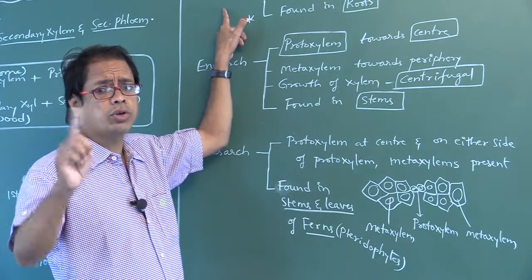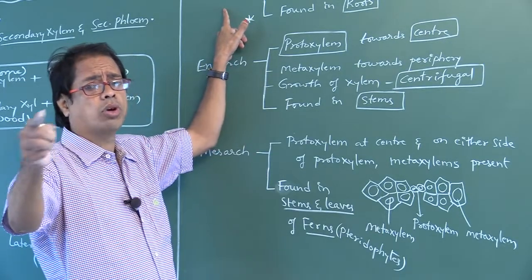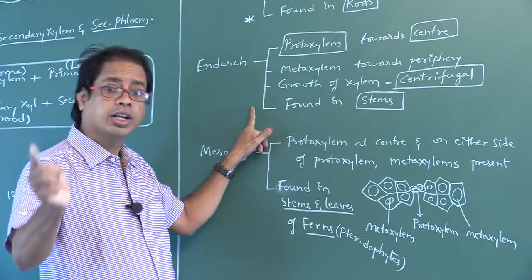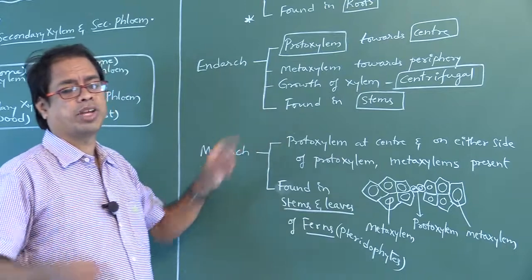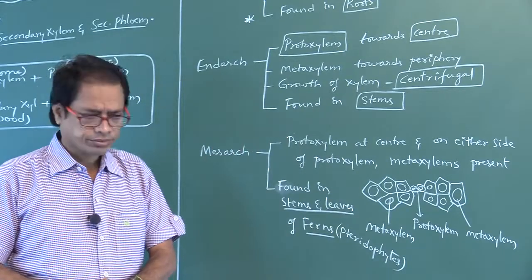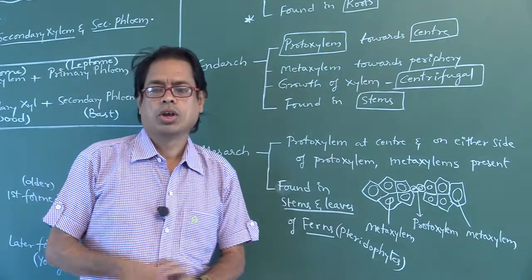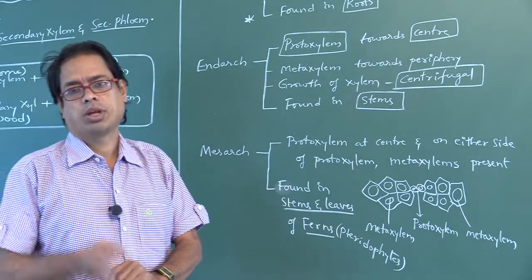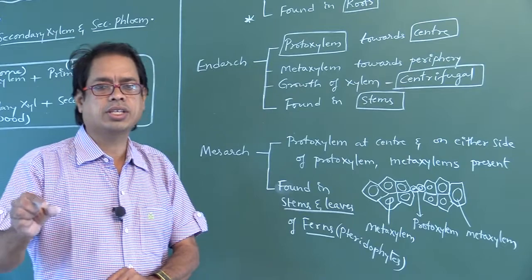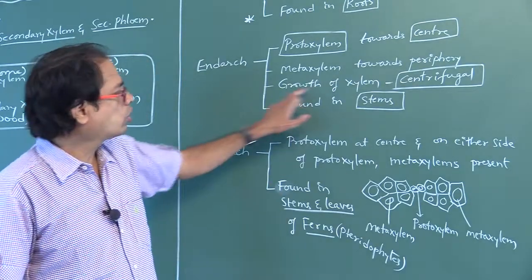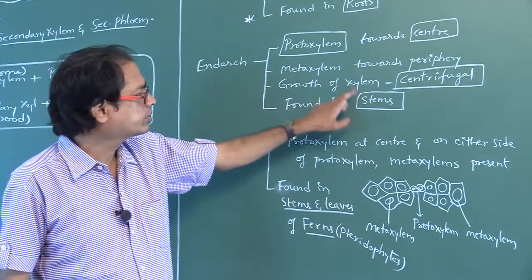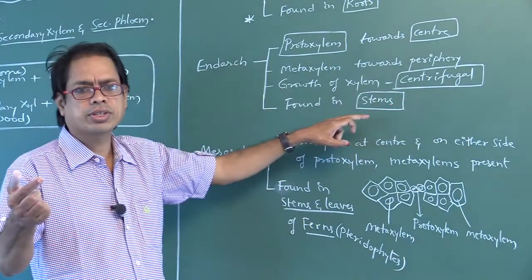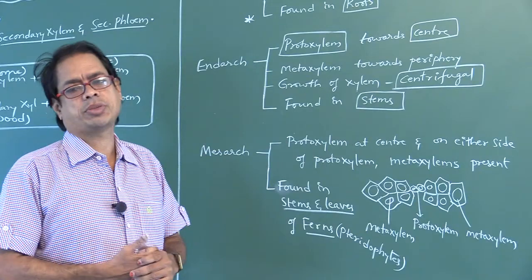Exarch condition found in roots means dicot root, monocot root. Endarch condition found in stems means dicot stem, monocot stem. Growth of xylem in root is centripetal. Growth of xylem in stem is centrifugal. Why? Because in stems, endarch xylem is present.